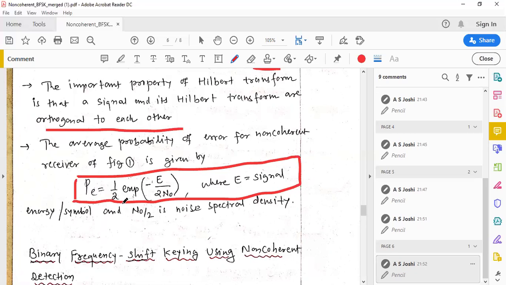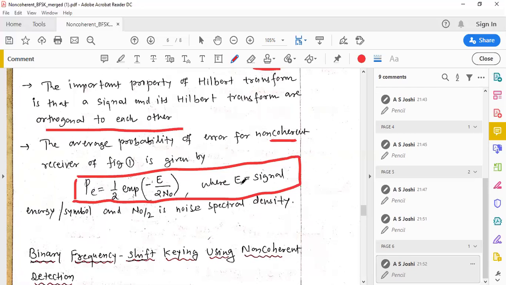We can derive this expression in a similar way to how we derived it for the coherent modulation techniques.